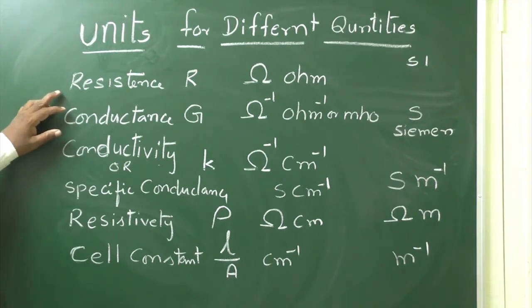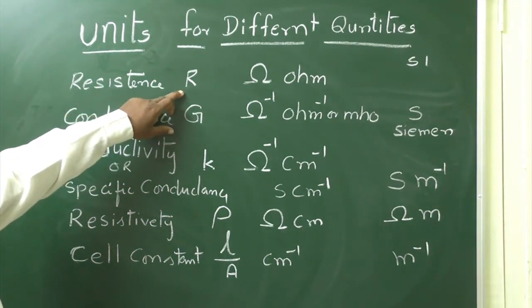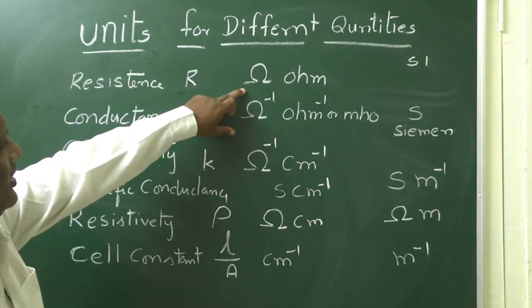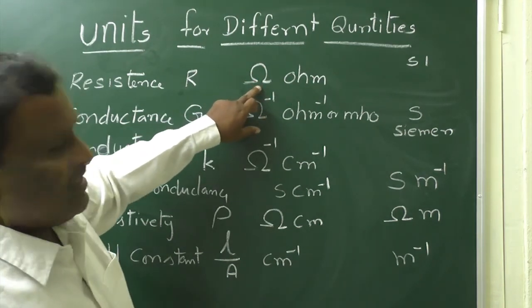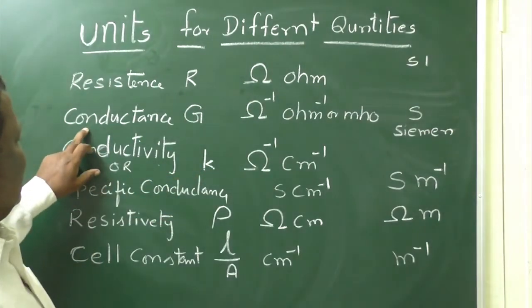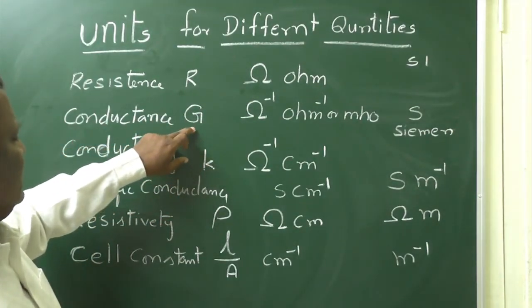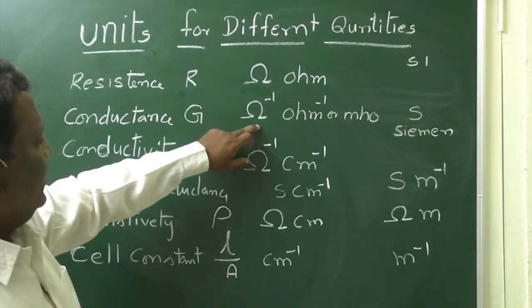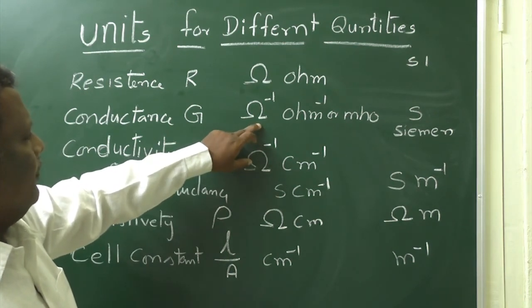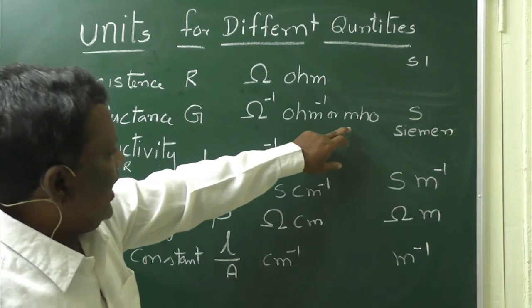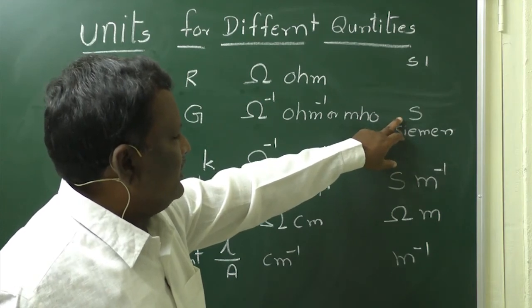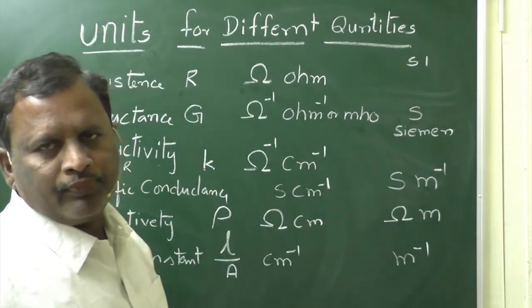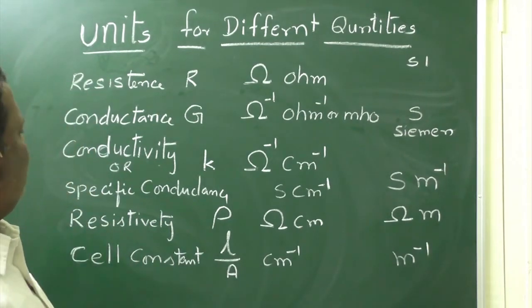Resistance is denoted with capital R and the unit for it is ohm. This is the symbol and it is pronounced as ohm. Next, conductance is denoted with G and the unit for conductance is per ohm, or we can say mho. In SI units, the unit for conductance is Siemens.